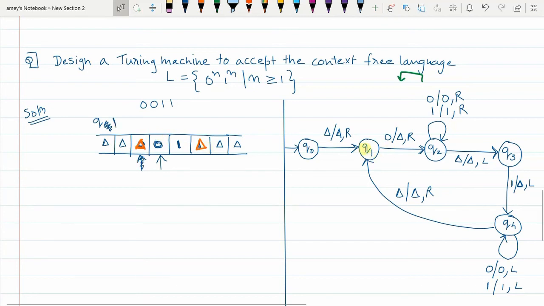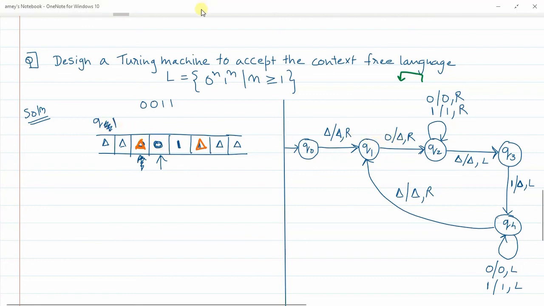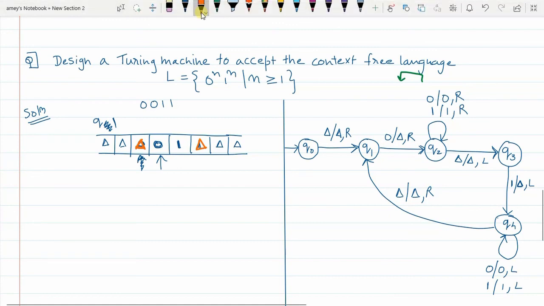And now in Q1 state, whatever I did, the same repetition will happen. In Q1 state, if 0 is encountered, that 0 will be wiped, and the pointer is going to move one place to the right. And from Q1 you will go to Q2 state. Correct? So from Q1 you are now in Q2 state.